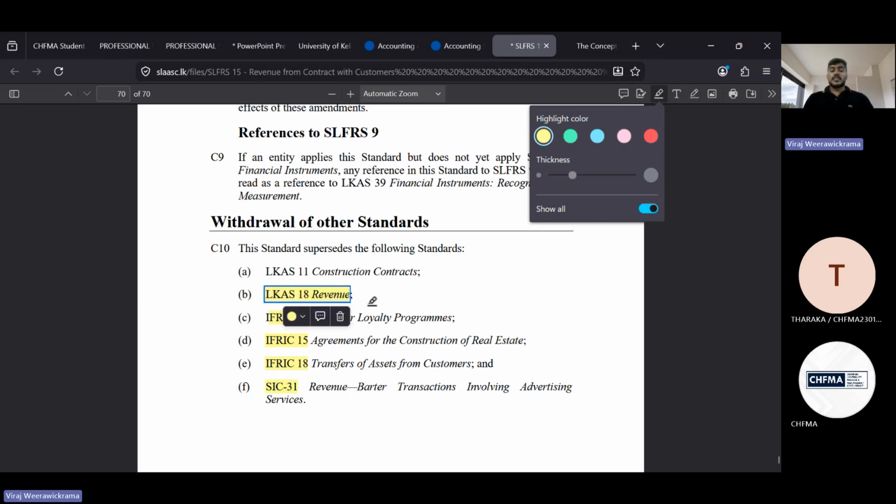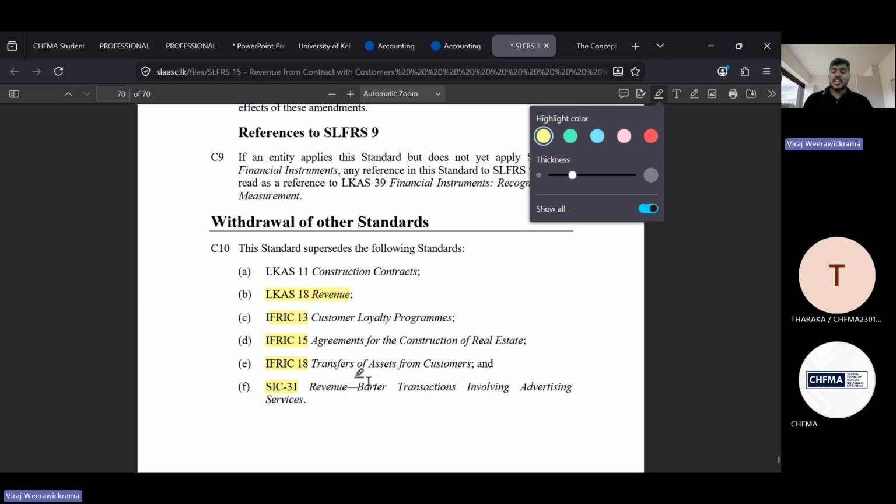At that time, there were a lot of issues: how we can identify construction contracts, how we can identify loyalty programs, how we can identify agreements for the construction of real estate. A lot of issues were there. That's why they issued the following IFRICs and SIC.